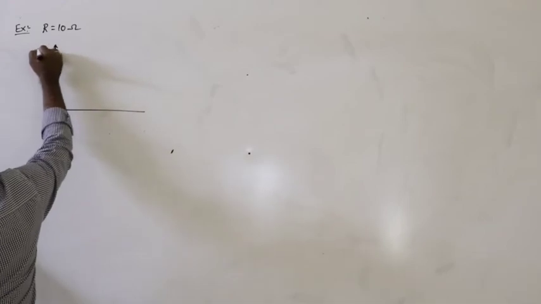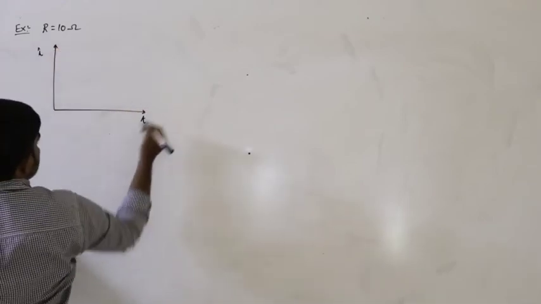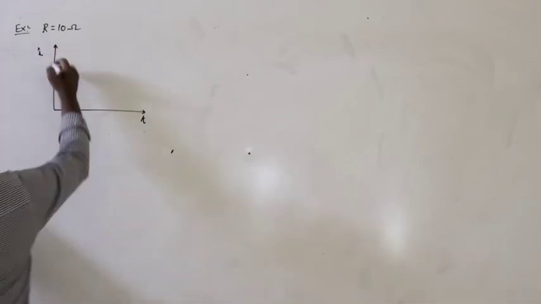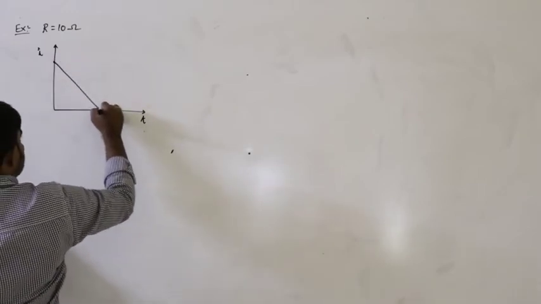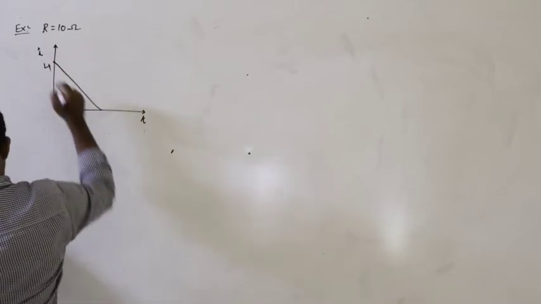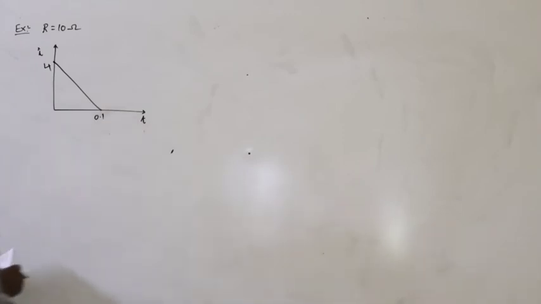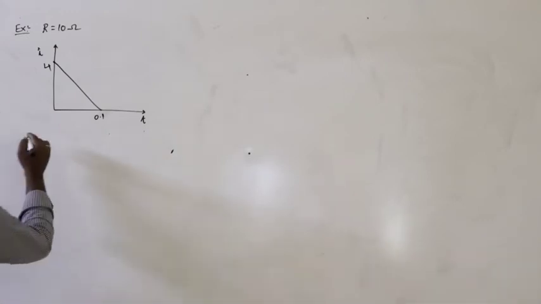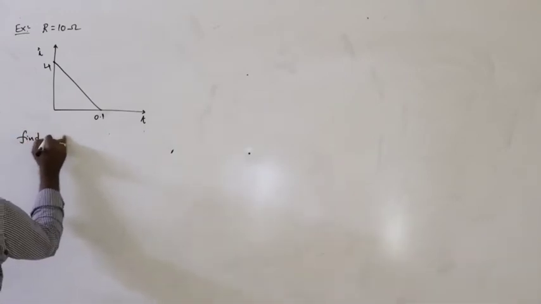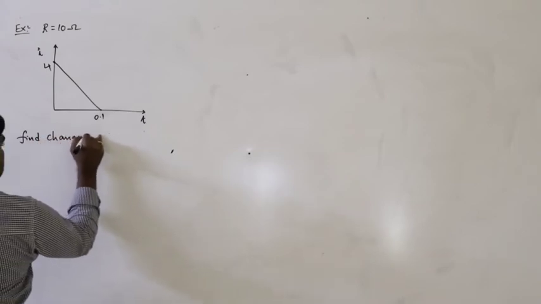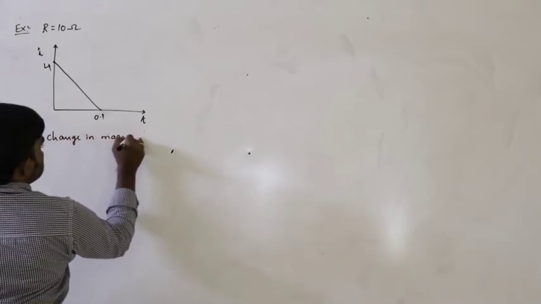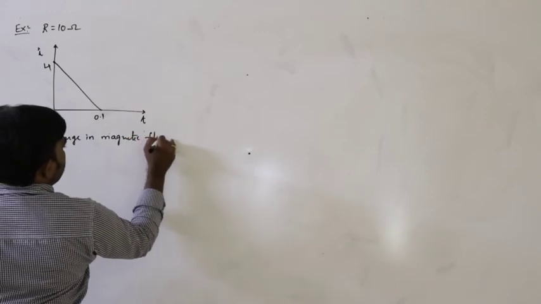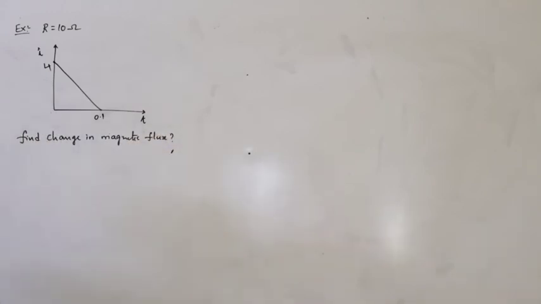So this is current and this is time. This is the shape of the graph. Here it is 4 and it is 0.1. So the graph is given. Now we have to find the change in magnetic flux. That is what we have to find out. So how can we calculate that?